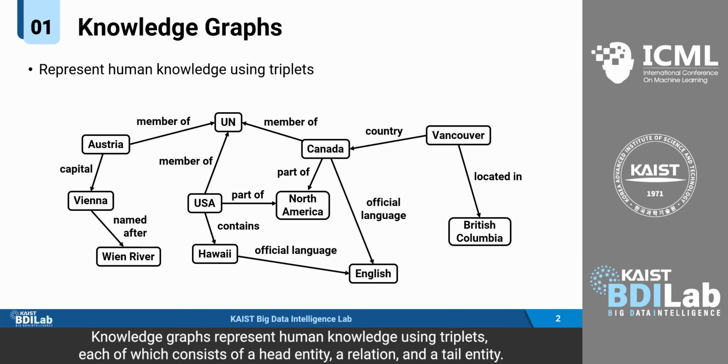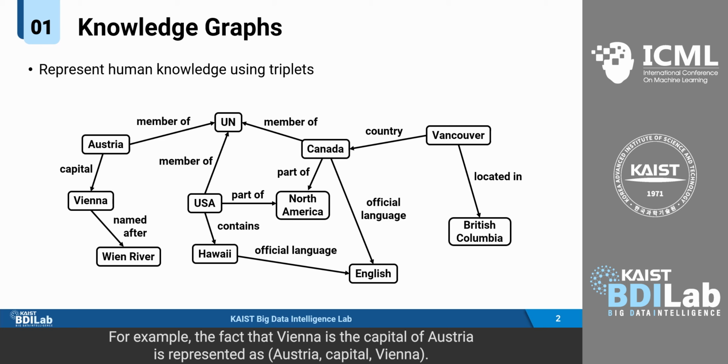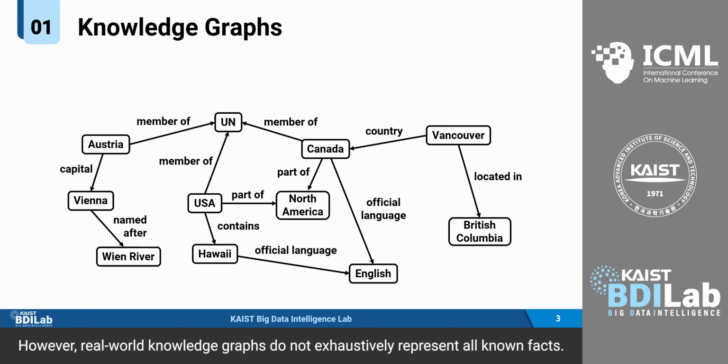Knowledge graphs represent human knowledge using triplets, each of which consists of a head entity, a relation, and a tail entity. For example, the fact that Vienna is the capital of Austria is represented as (Austria, capital, Vienna). However, real-world knowledge graphs do not exhaustively represent all known facts.